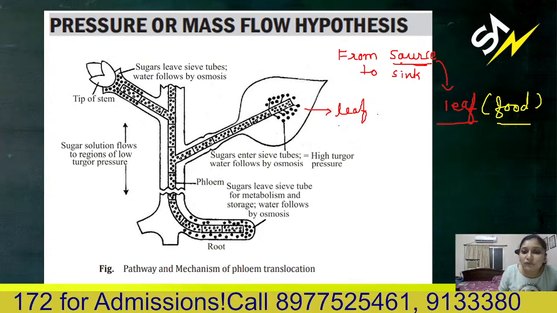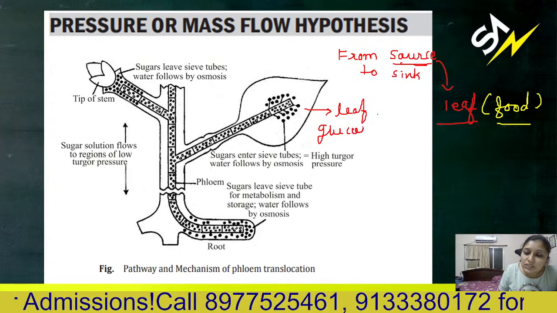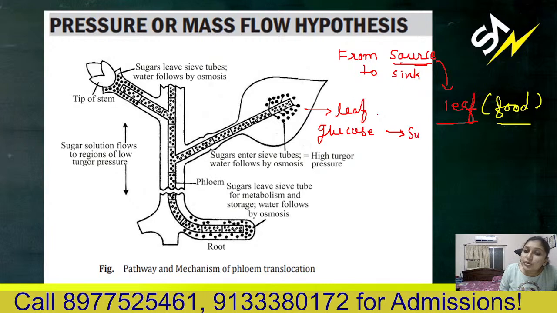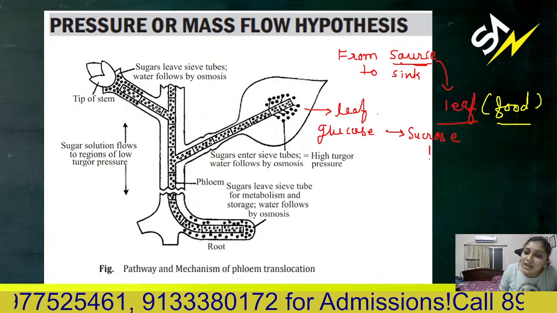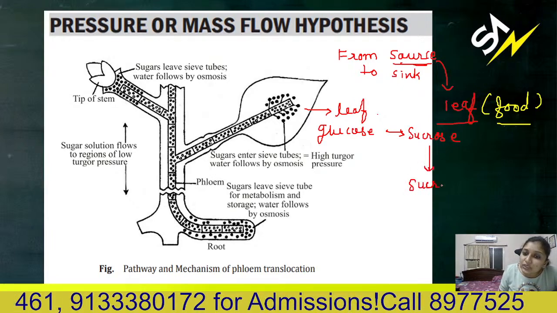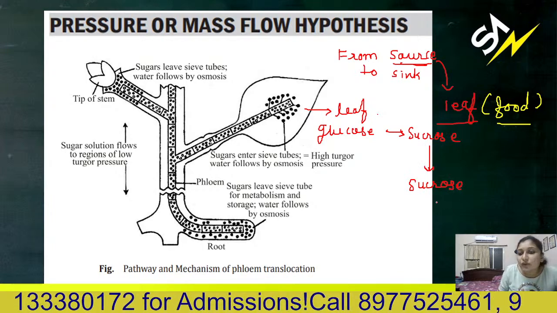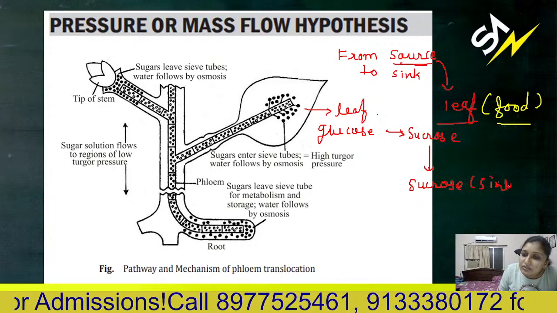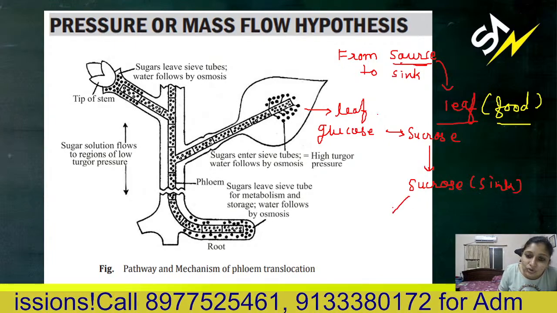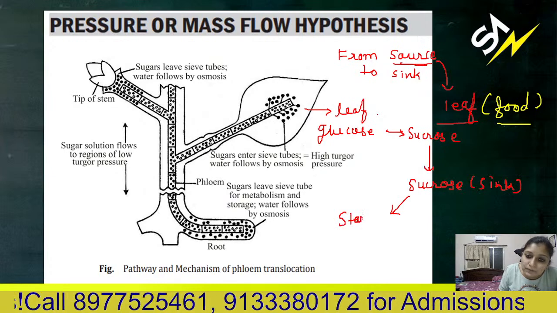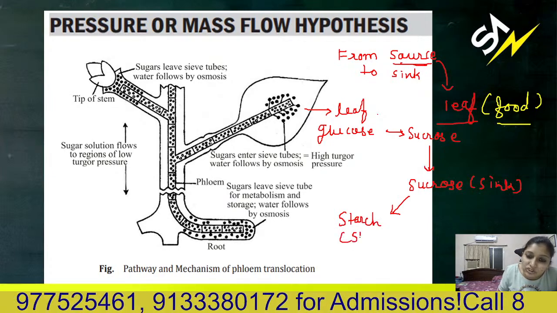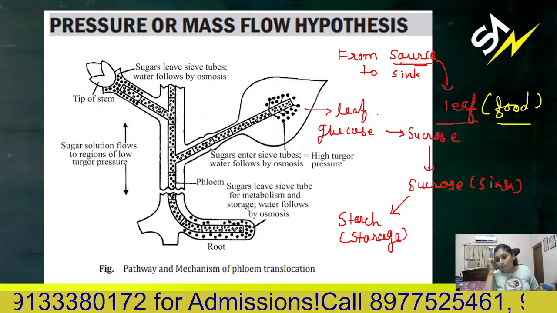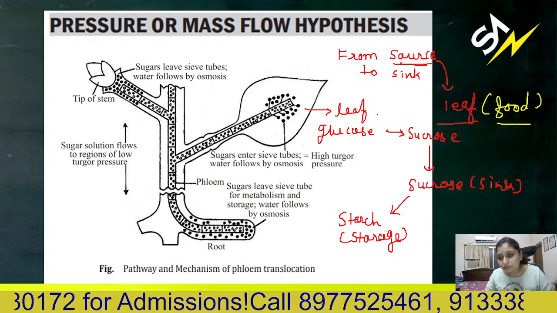If food is formed in form of glucose, then it is converted into sucrose and then it is translocated in form of sucrose only, till the sink. When it is reaching the sink, then the sucrose is converted to starch, which is storage material of food. Is that clear, guys?